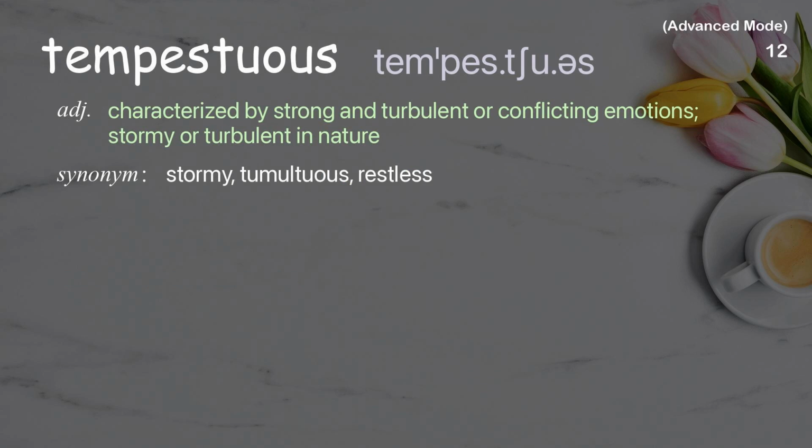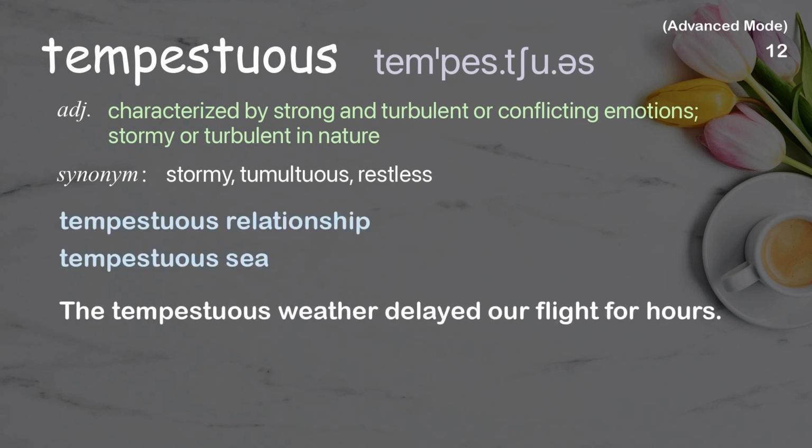Tempestuous. Characterized by strong and turbulent or conflicting emotions; stormy or turbulent in nature. Examples: Tempestuous relationship. Tempestuous sea. The tempestuous weather delayed our flight for hours.